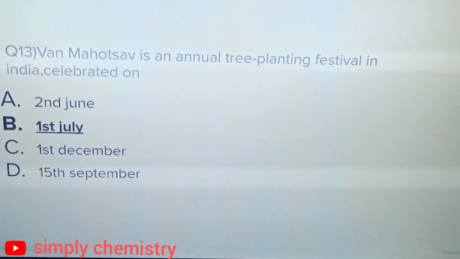Question number 13. Vanamahotsav is an annual tree planting festival in India celebrated on option A, 2nd June, option B, 1st July, option C, 1st December, or option D, 15th September. And the correct answer is option B, 1st July.